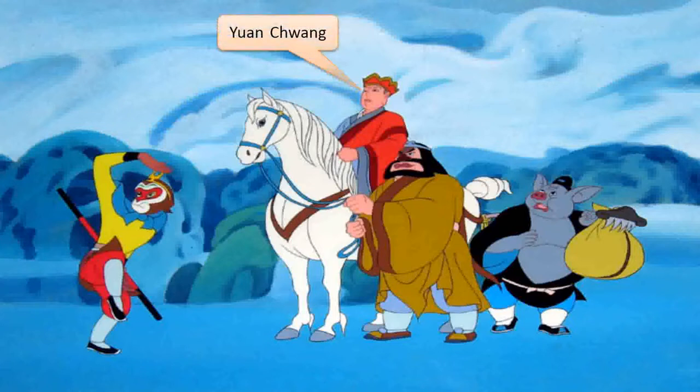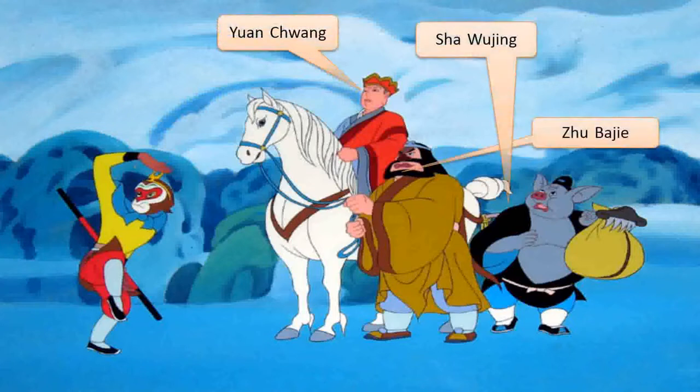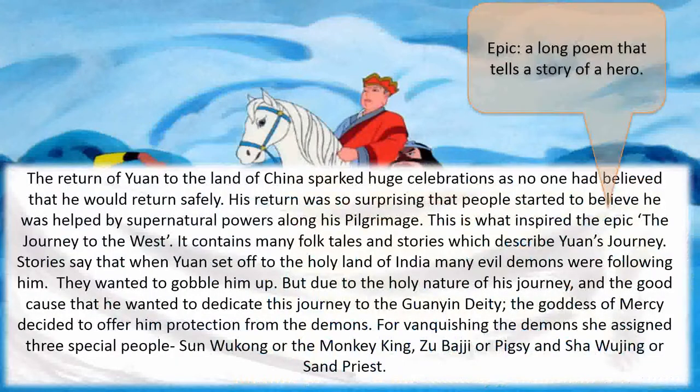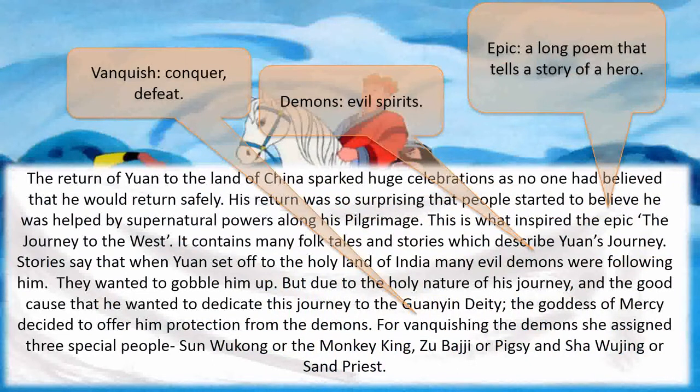It contains many folk tales and stories which describe Yuan's journey. Stories say that when Yuan set off to the Holy Land of India, many demons were following him. They wanted to gobble him up, but due to the holy nature of his journey and the good cause that he wanted to dedicate this journey to, the Guardian deity, the goddess of mercy, decided to offer him protection from the demons. For vanquishing the demons, she assigned 3 special people: Sun Wukong or the Monkey King, Zhu Bajie or Pigsy, and Sha Wujing or Sand Priest.